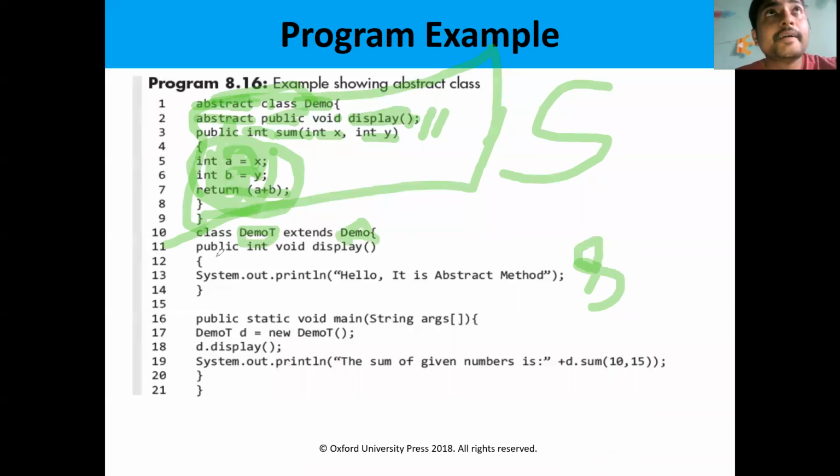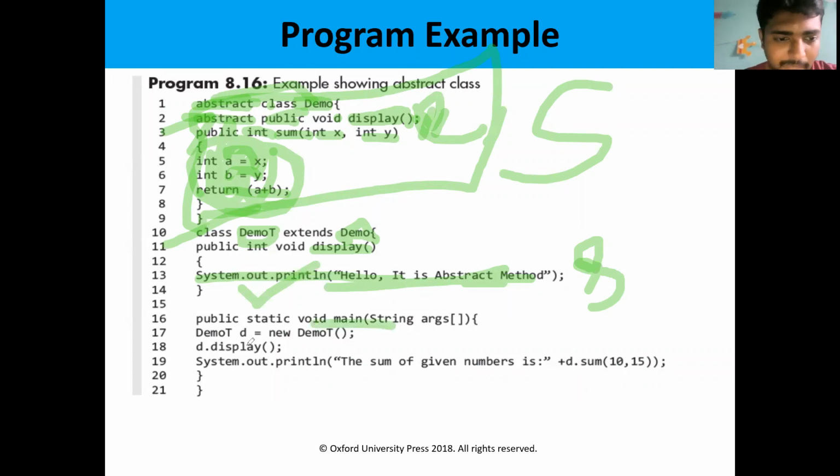So here he is creating the same method display. But here he is going to define the display method. Here there is no definition, and that's why it is called an abstract method. So the overridden method is defined in the subclass.